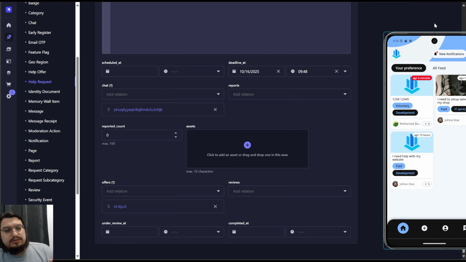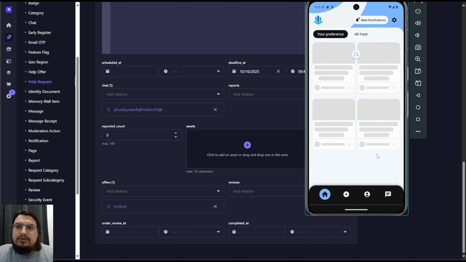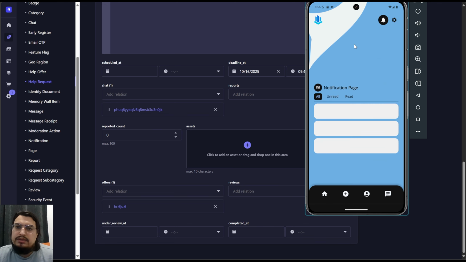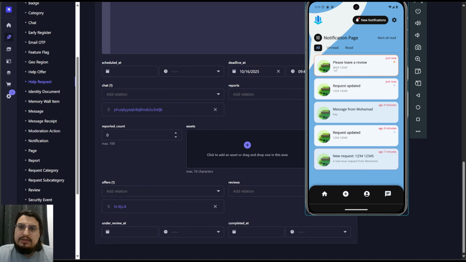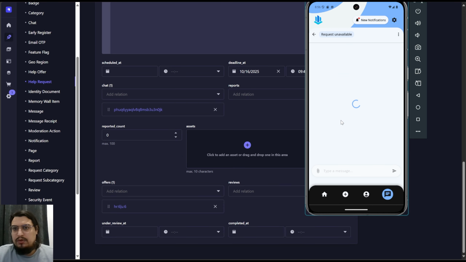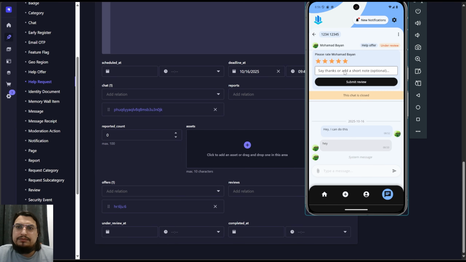If you created your request, you can see here, that's my request. If I mark it as complete or done on my phone, it will say that it's marked as done. And once that's done, it will refresh here and send you a notification that this application is done. You can see please review, please leave a review. Once you tap this, it will move you to the chat and ask you to review this person.